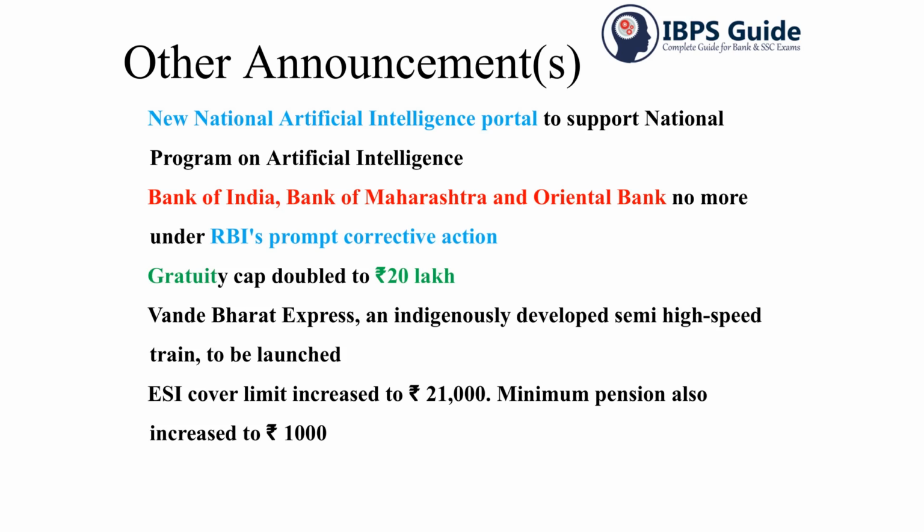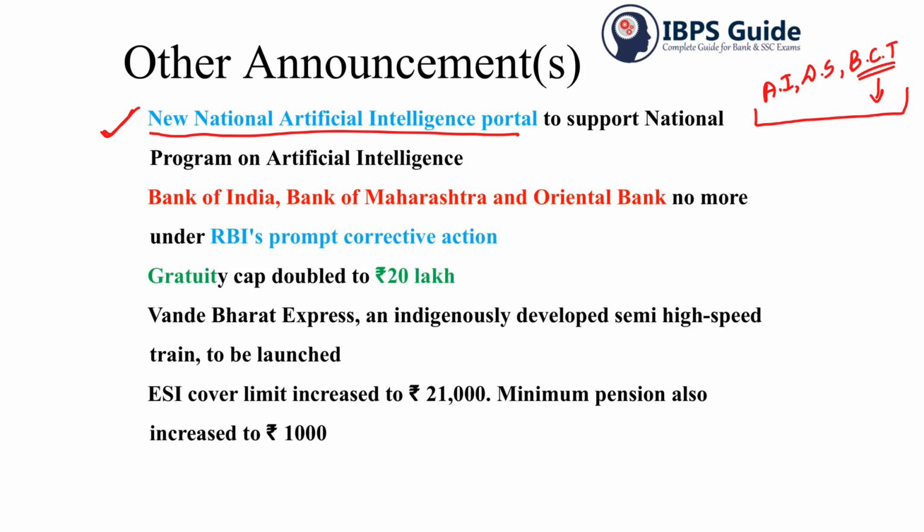Next, we'll look into some other announcements, the miscellaneous section. First of all, the government is concentrating more on cutting edge technologies. So what are the cutting edge technologies? For example, artificial intelligence, data science, and blockchain technology, which is used in cryptocurrencies. The government from time to time is stressing these cutting edge technologies to solve the usual problems of the state. So a new National Artificial Intelligence Portal will be set up to support the national program on artificial intelligence.